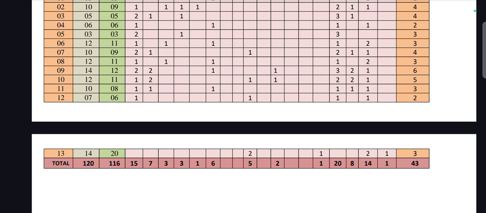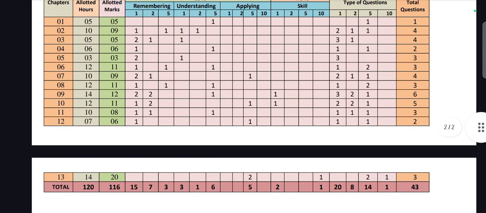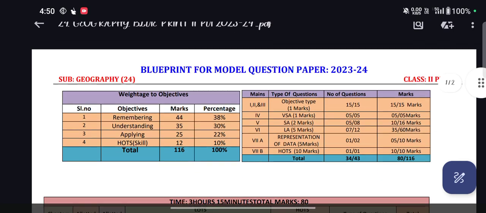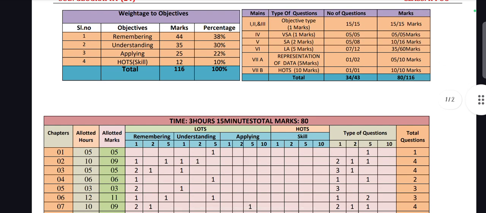So total now, questions if you see, means marks, 116 marks they will ask, in which you have to write for 80 marks. And total questions if you see, 43 questions they will ask, and you have to attend, as you saw here, you have to attend 34 questions from 43, so that you can get 80 marks. Means for passing also, means 80 marks for this much questions you have to attend.